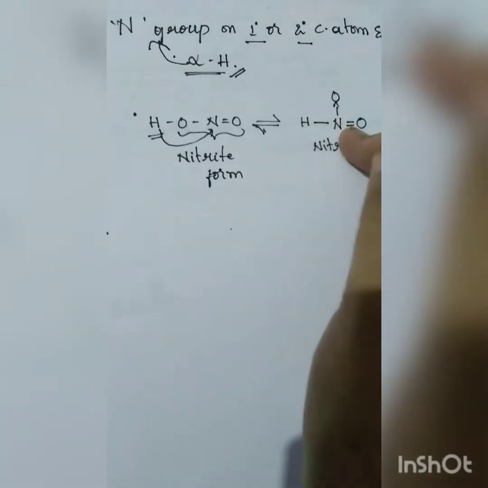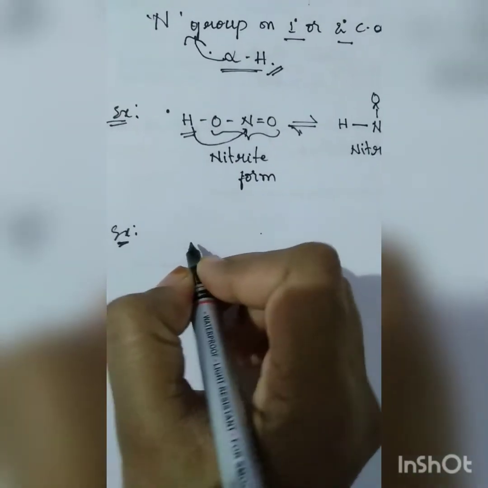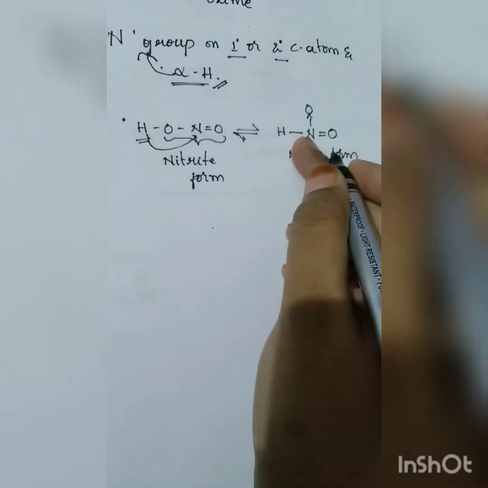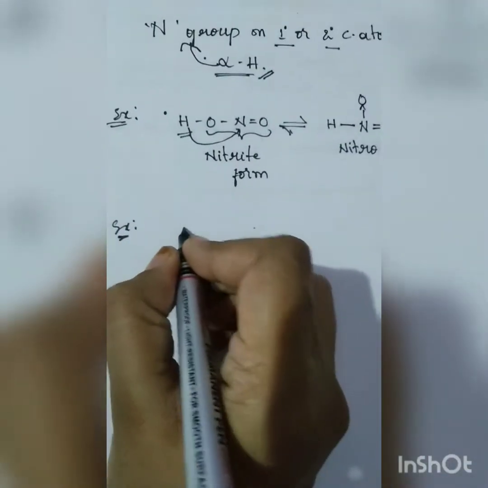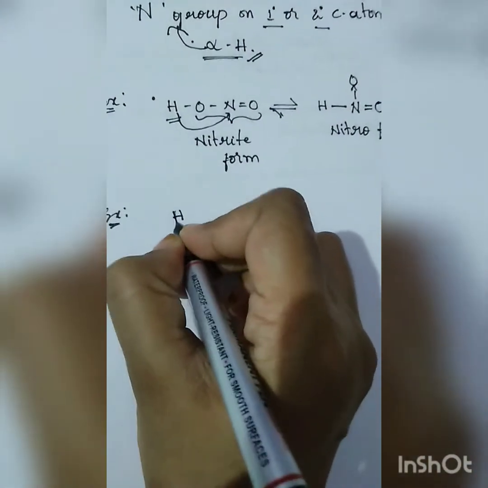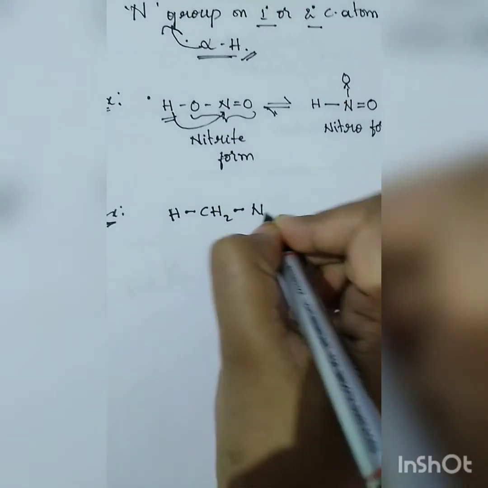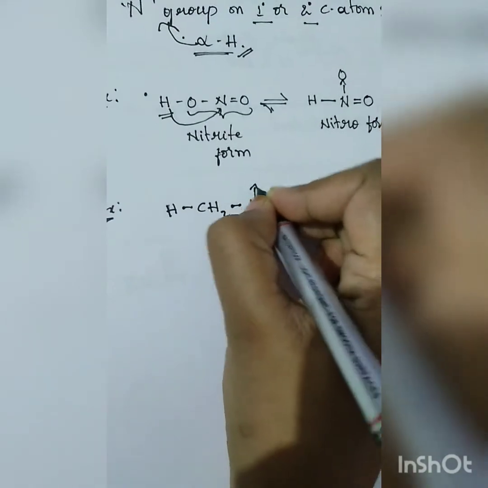And coming to the nitro acinitro system, as I said, the nitro form has the alpha hydrogen atom and nitrogen containing 2 oxygens. So for acinitro, we can take the same example but with a longer chain. So this is the nitro form.